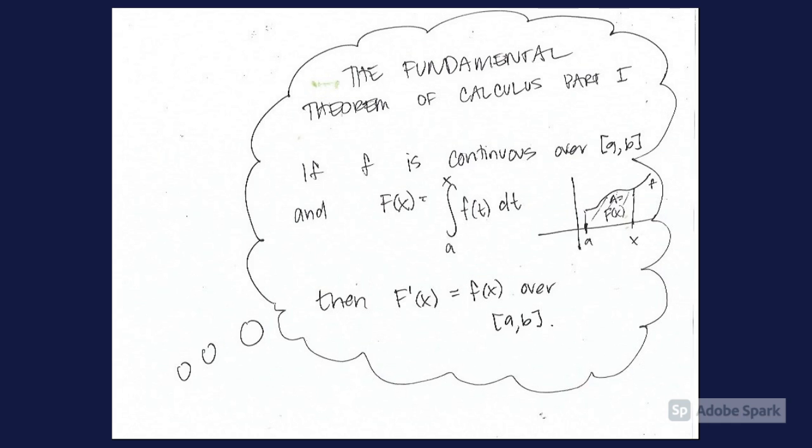The Fundamental Theorem of Calculus, Part 1. If f is continuous over [a, b], and capital F of x is the integral from a to x of lowercase f of t dt, big F is the area under the curve function of f, little f, then F prime of x equals f of x over [a, b].